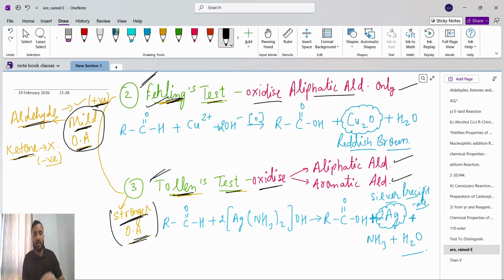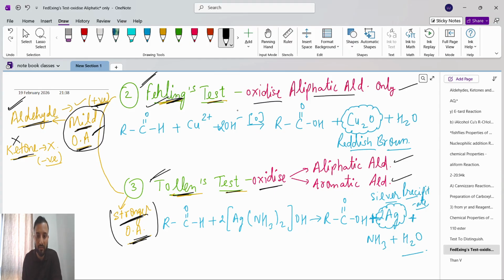Okay, guys, once again, Fehling's solution and Tollens reagent are both mild oxidizing agents. So both will show the positive result for aldehyde, and they will not show the result for ketone. If you compare them, Tollens reagent is a stronger oxidizing agent as compared to Fehling's solution. So Tollens reagent will oxidize the aliphatic aldehyde and also the aromatic aldehyde, but Fehling's solution will oxidize only aliphatic aldehyde.